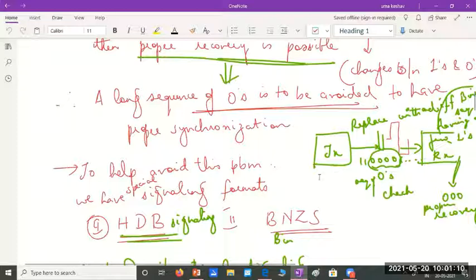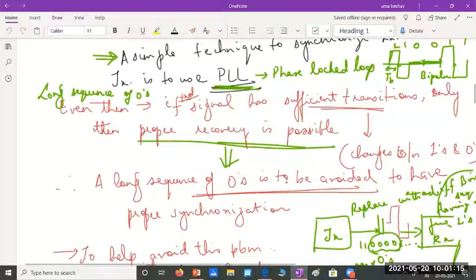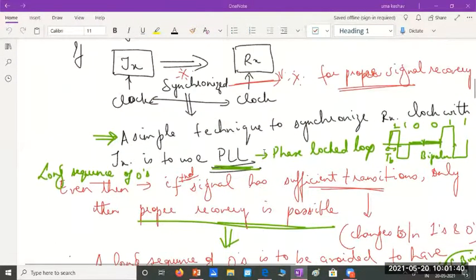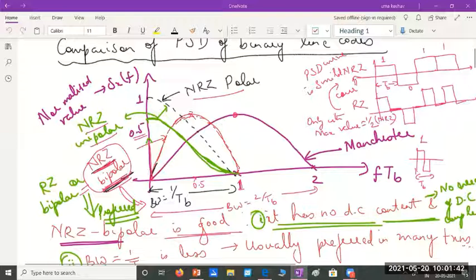In the last class, we were discussing the three additional forms of signaling which are used to overcome the disadvantages of the bipolar signaling scheme. So remember, the bipolar signaling scheme, we said, is very efficient to be used in many transmitter receiver systems because of its power spectral density curve, which has two great advantages.